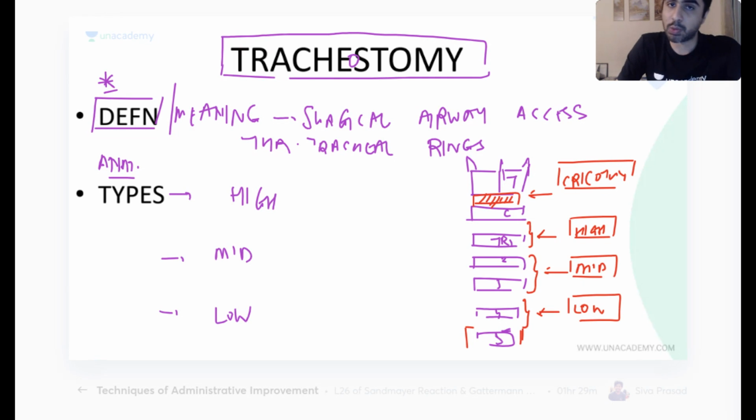Which one of these is the most preferred? Quickly, which one of these is the most commonly performed? Mackie says low. Why? Sukhbir, yes, INI-CET date out. I already put it on the group. Oh my god, so one high, one low, one mid. What's happening with you guys? Shraddha, not expected. Can't make such errors. The most preferred one is mid tracheostomy. Most preferred, most common.